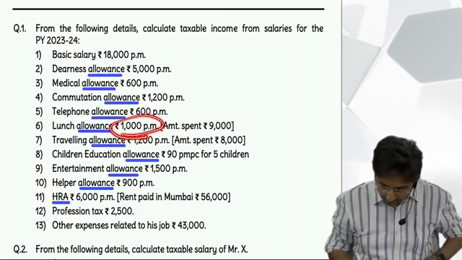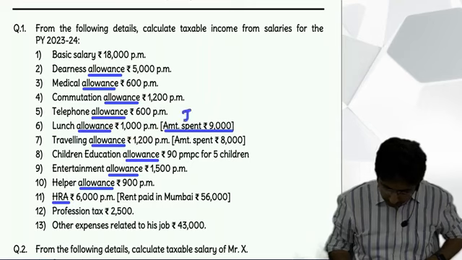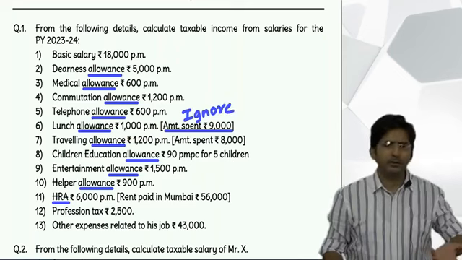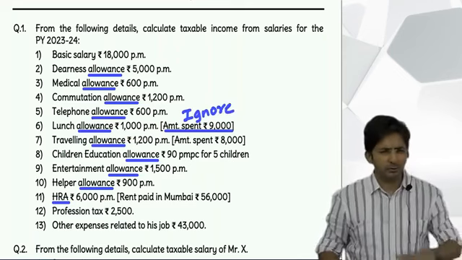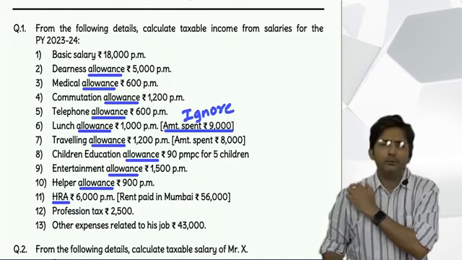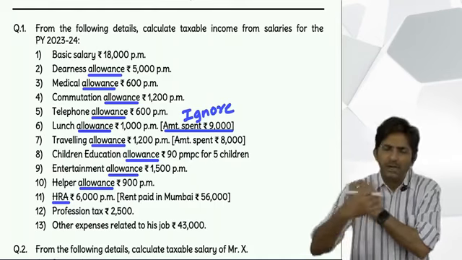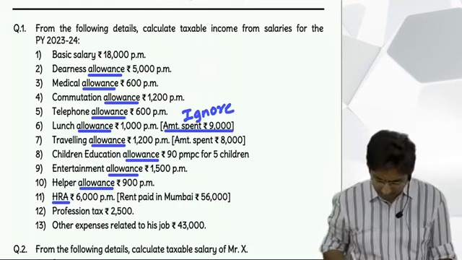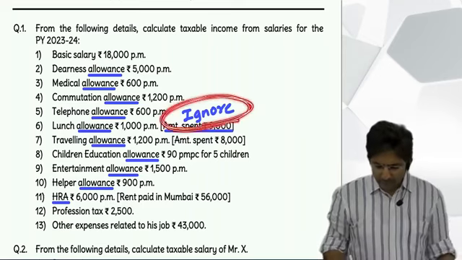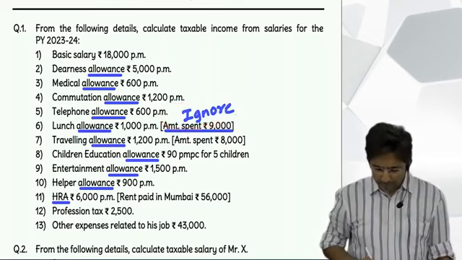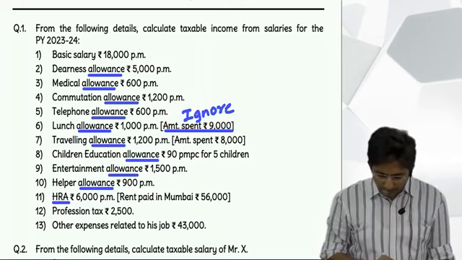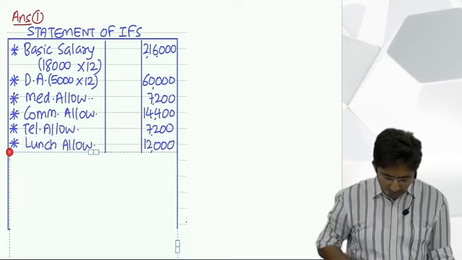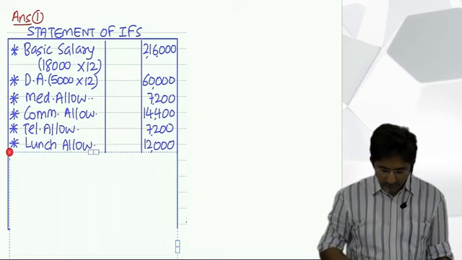So see, you can write here that this you have to ignore. You can write a note for this amount spent, not so necessary here. Still, whenever you feel in exam a doubtful situation, you write a note. Writing is better than not writing. So lunch allowance 1000 per month multiply by 12, that comes to 12,000. Correct.